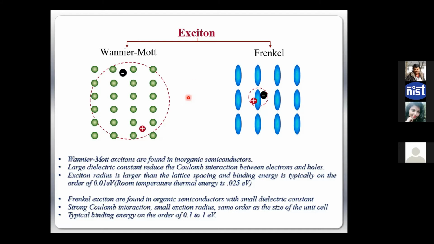So this bound state, before they become the free state, is known as the excitons. There can be two kinds of excitons: Wannier-Mott or Frenkel. Frenkel excitons are much harder to break because the charges are very close, and Wannier-Mott excitons are relatively easier, but still you have to break something.